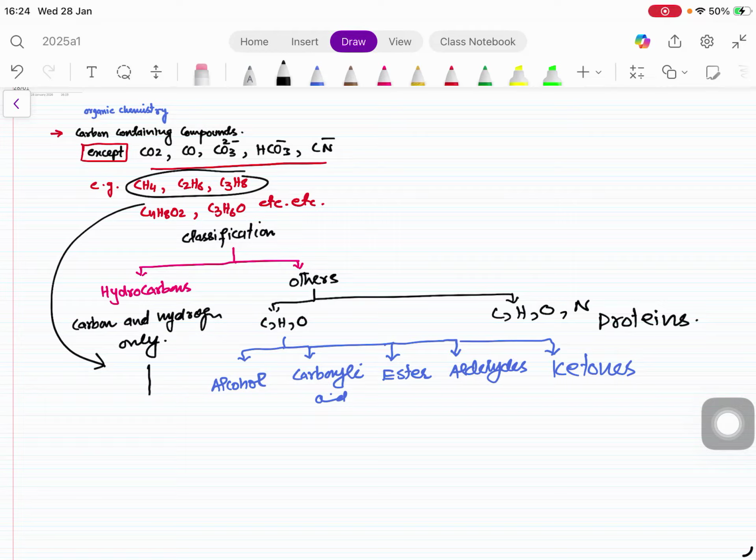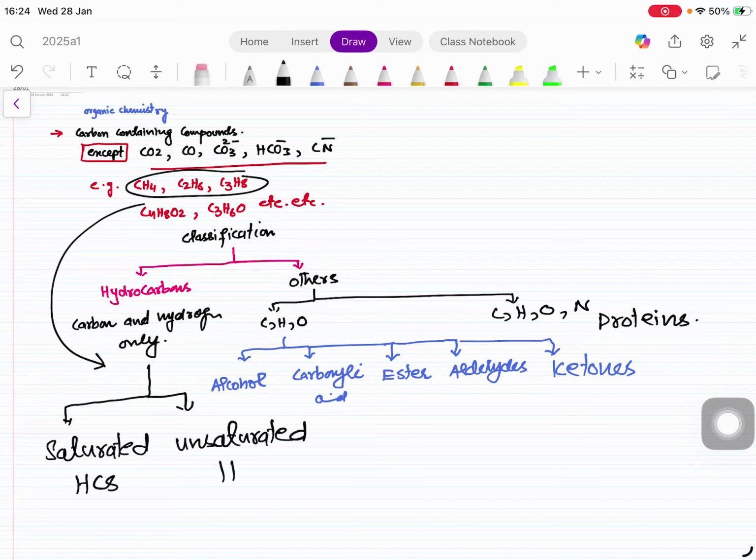And these hydrocarbons are actually divided into two parts. One is called saturated hydrocarbons, and the other is known as unsaturated hydrocarbons.